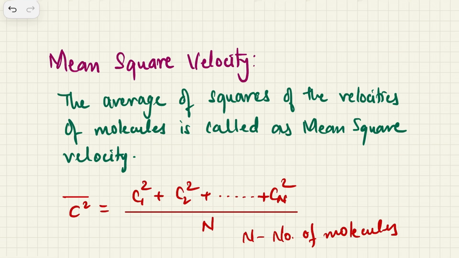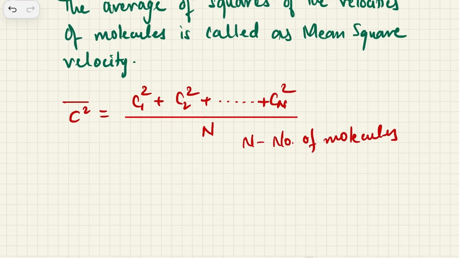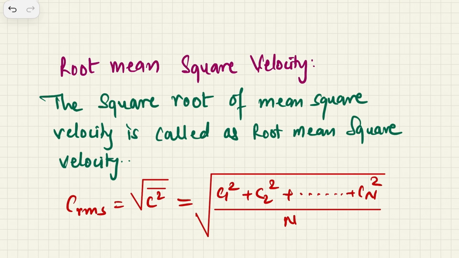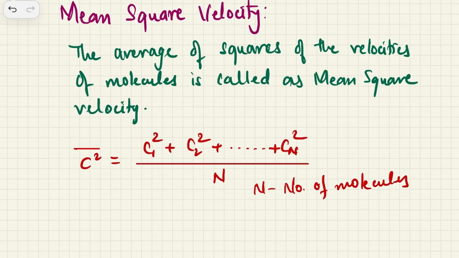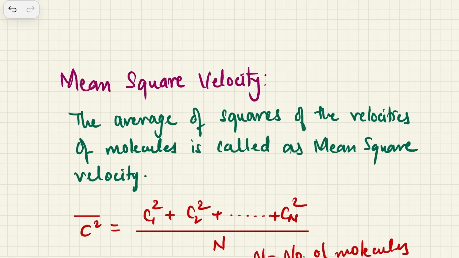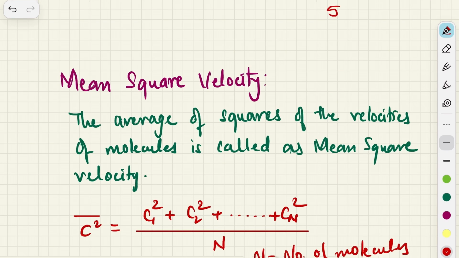Now let's go to something called root mean square velocity. This is where we are going to need the root mean square velocity. When you take an average, basically the value comes in between the maximum and minimum readings. Suppose you have readings like 5, 3, maybe 2, maybe 7, maybe 6.